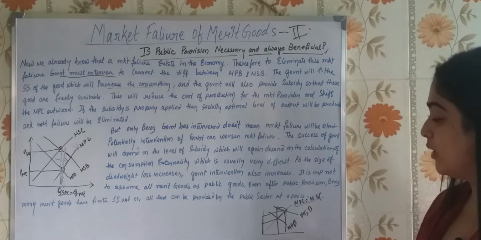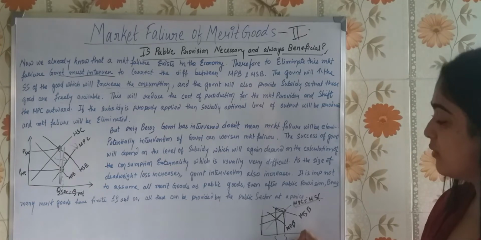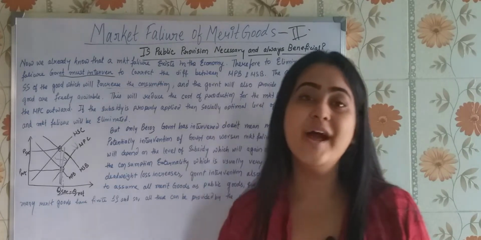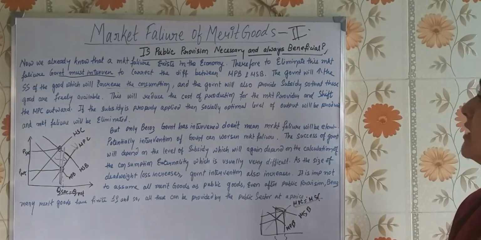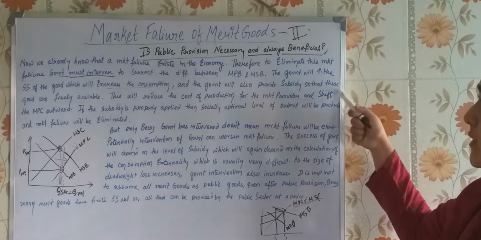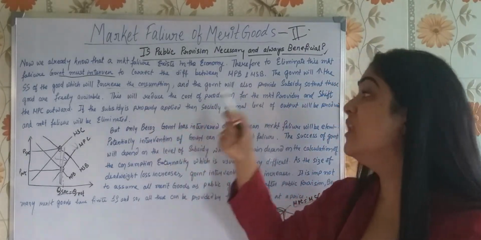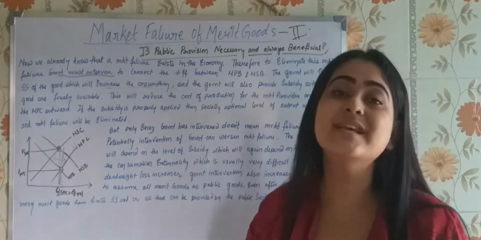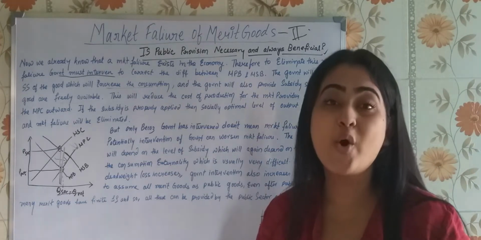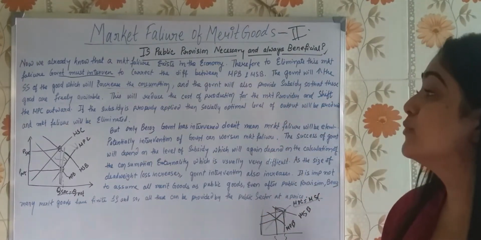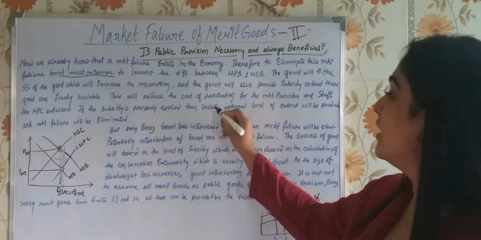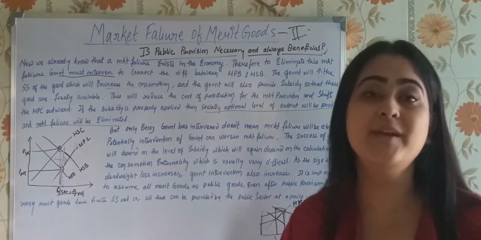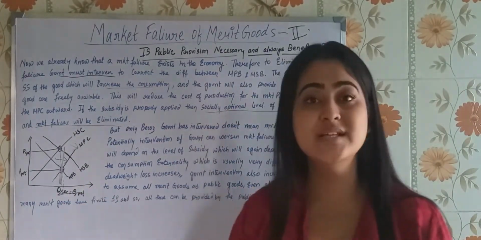Where earlier we had what? The private quantity was here and the social quantity was here, right? This was the difference. This was the market failure. But now here the market failure has been adjusted. Let's see here. And the government will also provide subsidy so that these goods are freely available. This will reduce the cost of production for the market provider and shift the MPC, marginal private cost, outward. If the subsidy is properly applied, the socially optimal level of output will be produced and market failure will be eliminated. See, here we have applied, market failure is eliminated.